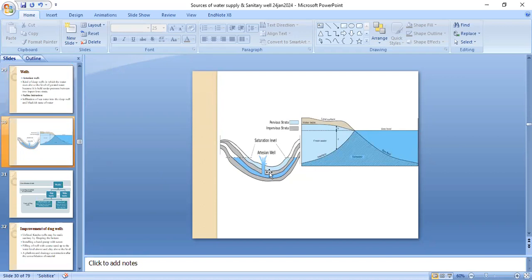This is the picture showing the artesian well. The artesian well is the water that is coming out of the groundwater because of the pressure between the two impervious layers. And this picture shows the intrusion of the seawater. The seawater gets its entry into the groundwater when we get water from near the sea.